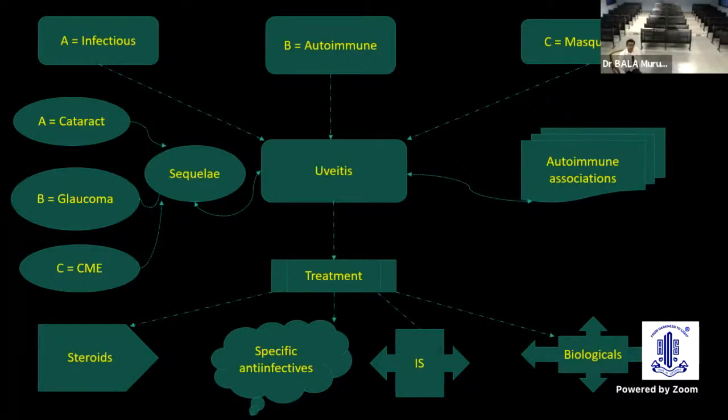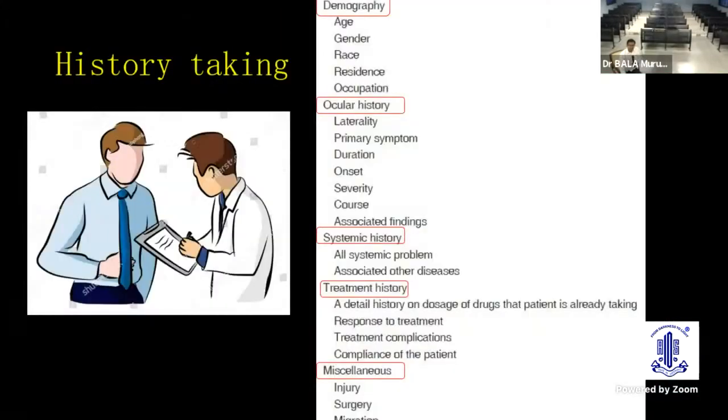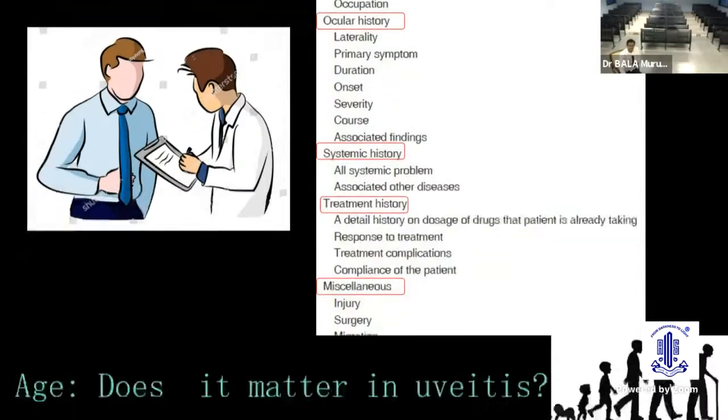So this panoramic approach in uveitis is very important for a clinician, because we will be doing certain tests to identify the etiology, certain tests before starting the treatment, certain tests to figure out the autoimmune association, as well as tests in relevance to the specific sequelae of the uveitis. With this in mind, the first important step is meticulous history taking. It should start with age, gender, race, and the ocular complaints, moving on to the systemic history, treatment history, and other miscellaneous causes.